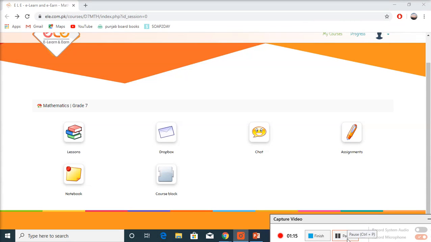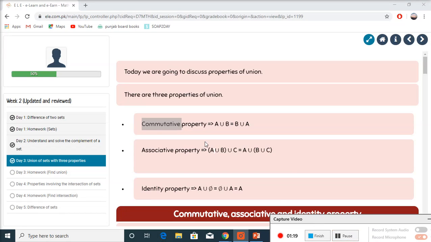The next subject we will do is mathematics. On day 3 of mathematics, today we are going to discuss properties of union. There are 3 properties of union. We will start with commutative property, associative property, and identity property. We will start by watching its video.